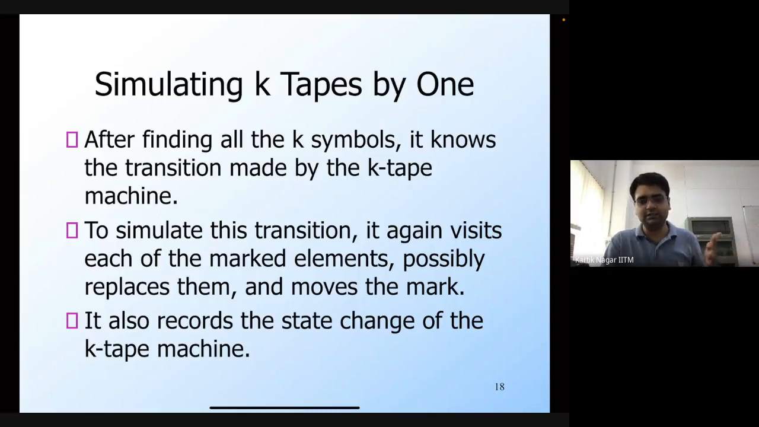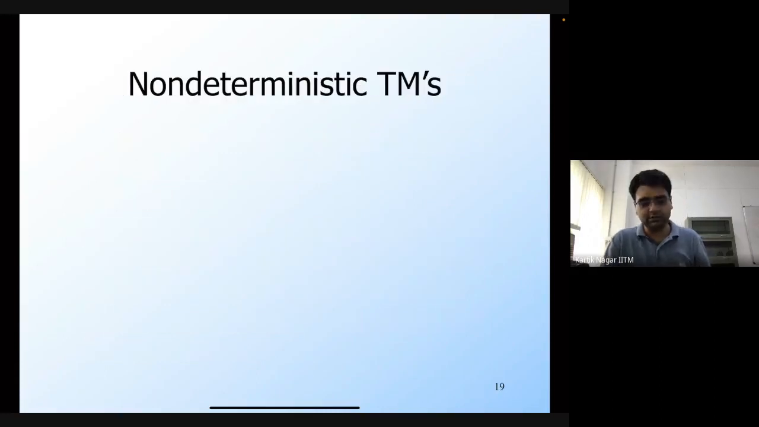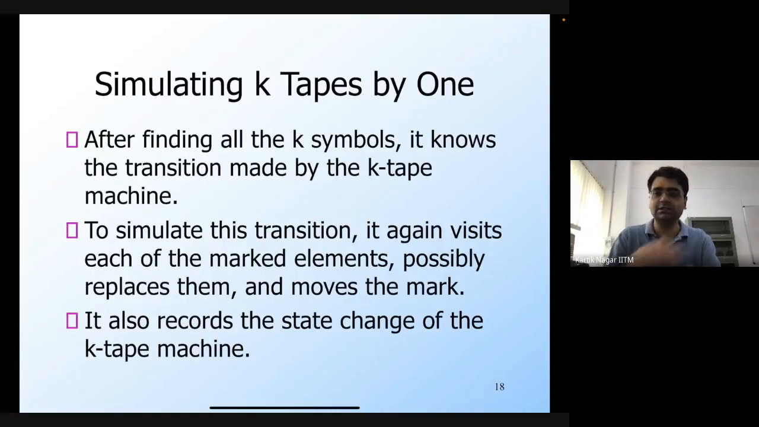So you can see that we are doing a lot of work, right? This one-tape Turing machine has to do a lot of work in order to simulate even a single move of the k-tape Turing machine. But it's still a finite number of steps. It's not like we are entering a loop or something. So the time complexity obviously increases, but we can do this, in the sense that a one-tape Turing machine can simulate a k-tape Turing machine. So are there any questions regarding this construction?